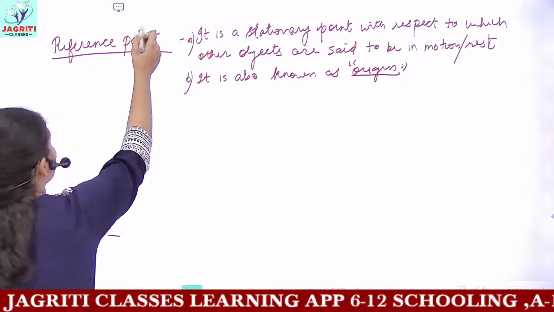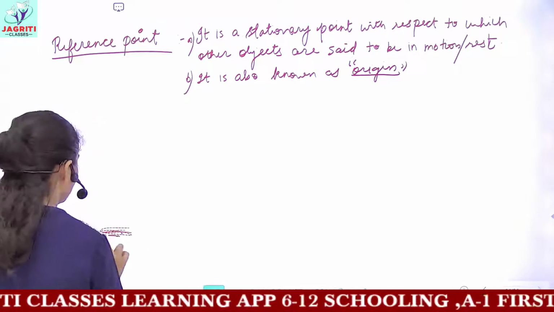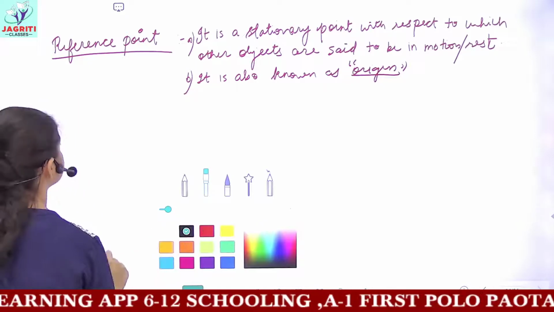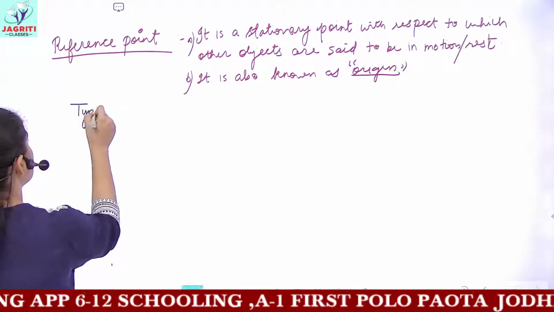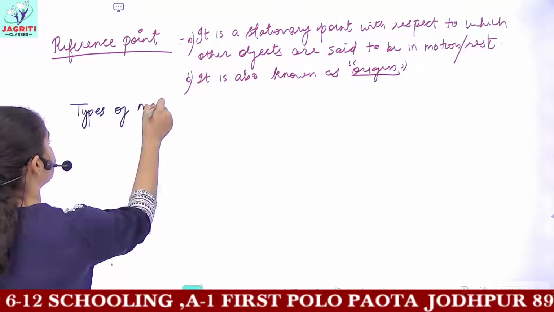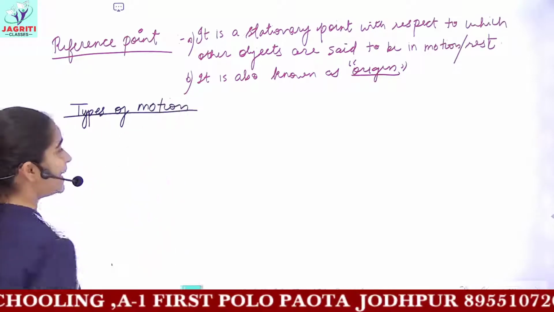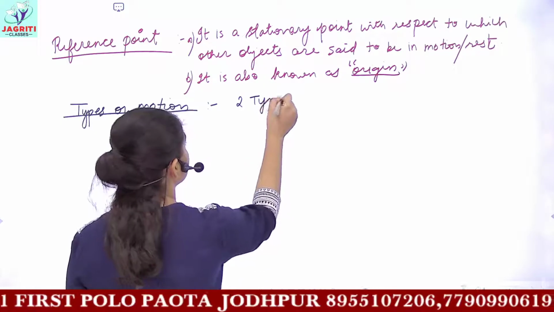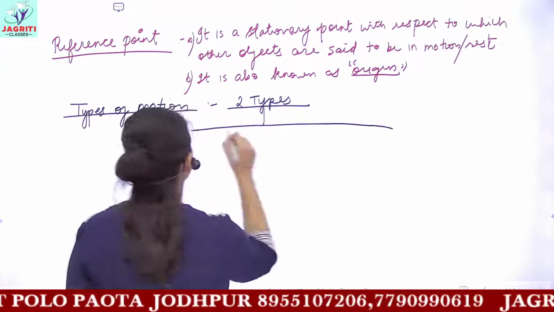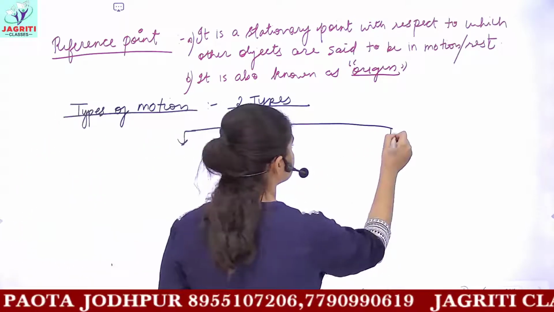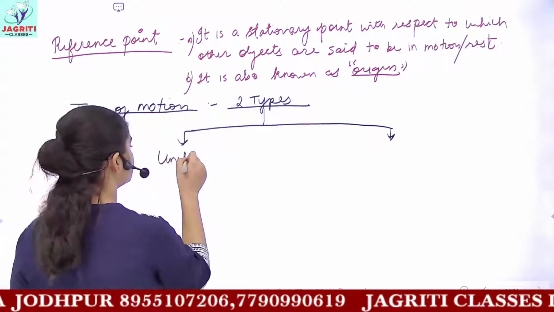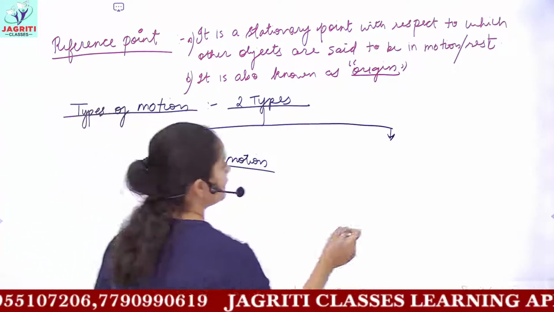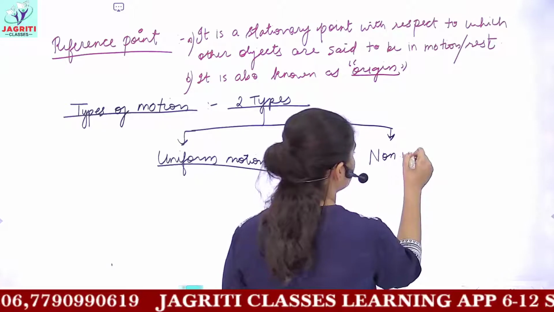Now we are taking up different kinds of motion, which you have also done in your junior classes. So now our topic would be types of motion. Here you have to study two types of motion. The first one is uniform motion, and the next is non-uniform motion.